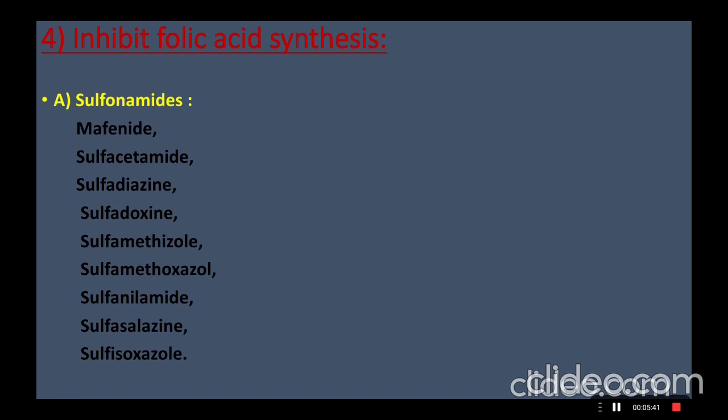Here are some antibiotics that inhibit folic acid synthesis, as follows. Sulfonamides include the following: mafenide, sulfacetamide, sulfadiazine, sulfadoxine, sulfamethazine, sulfamethizole, sulfamethoxazole, sulfanilamide, sulfasalazine, then sulfisoxazole.